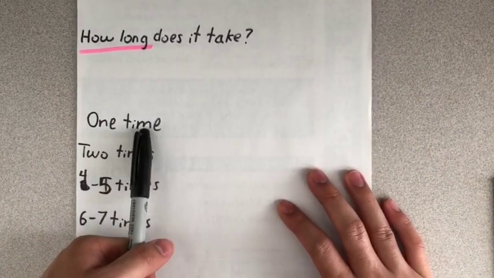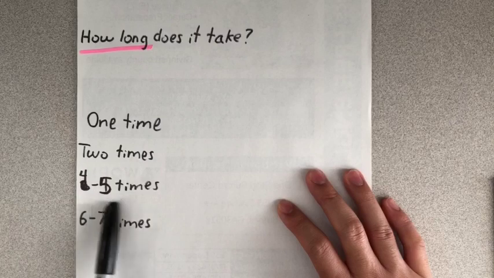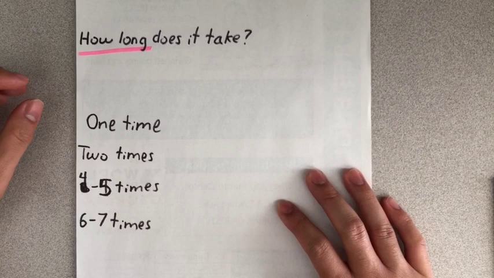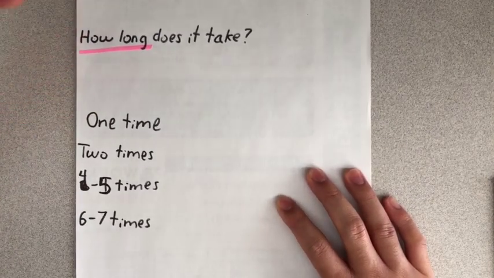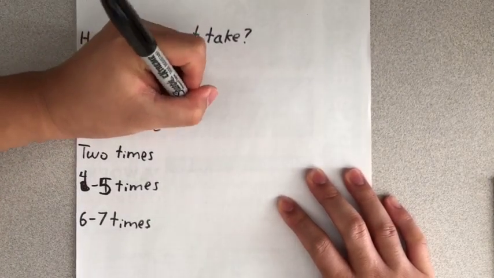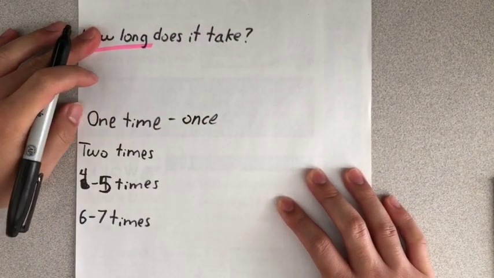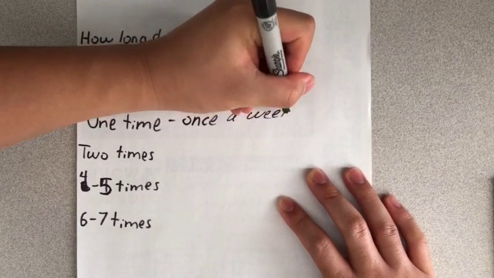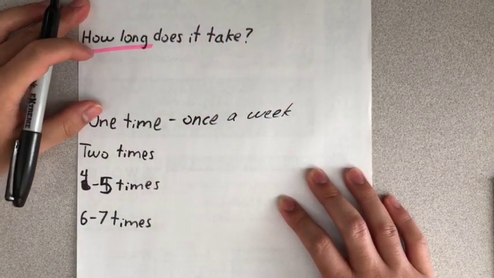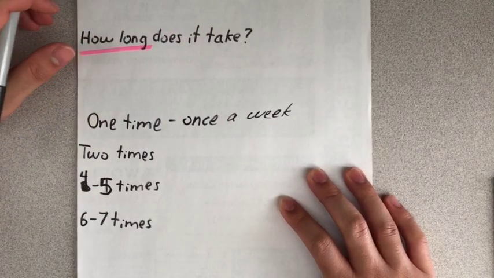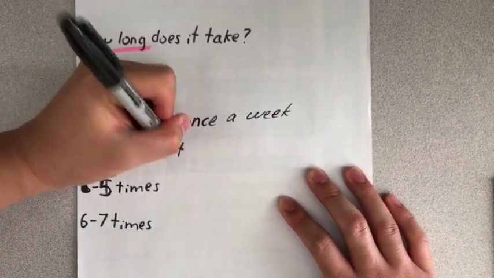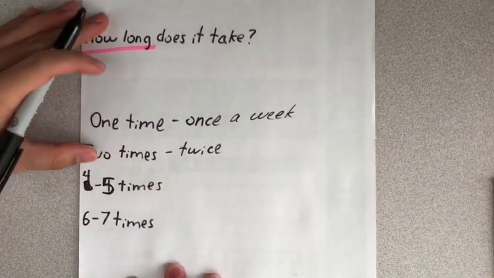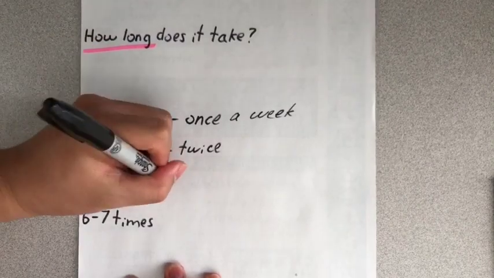We can say 1 time a week, 2 times a week, 4 to 5 times a week, 6 to 7 times a week. I'm writing it like this because there's another way to say 1 time. We can say once a week. We can say 1 time a week, or we can say once a week. 2 times, twice a week. 4 to 5 times, a few times.